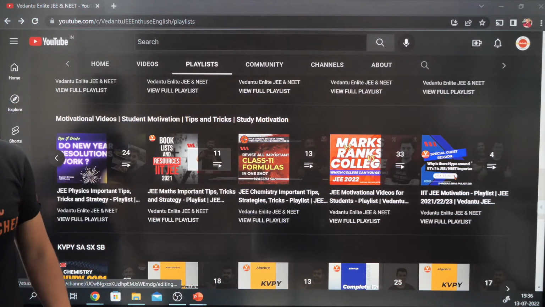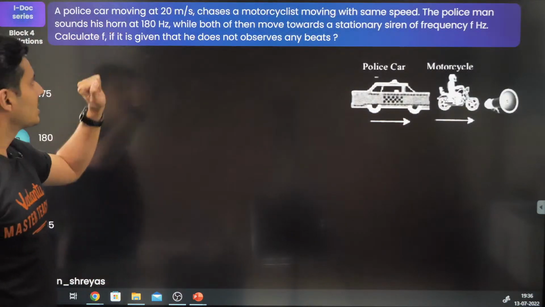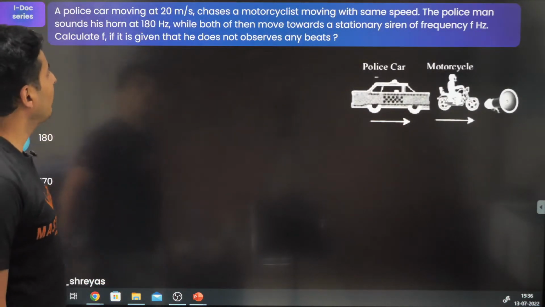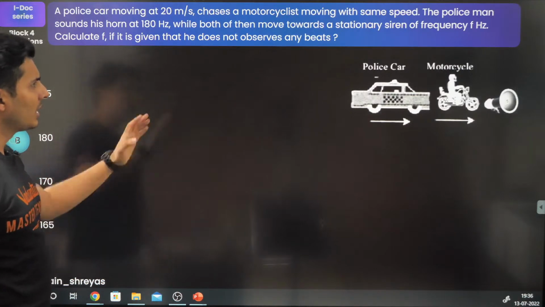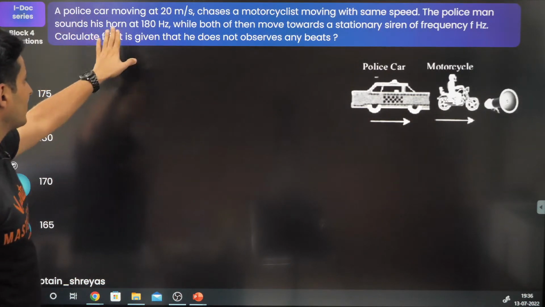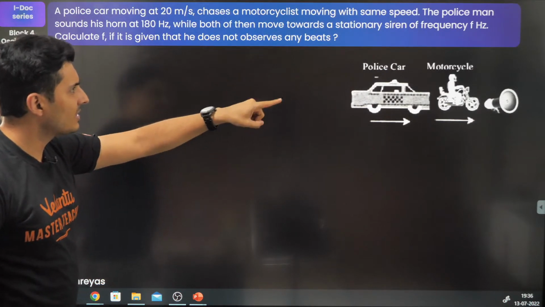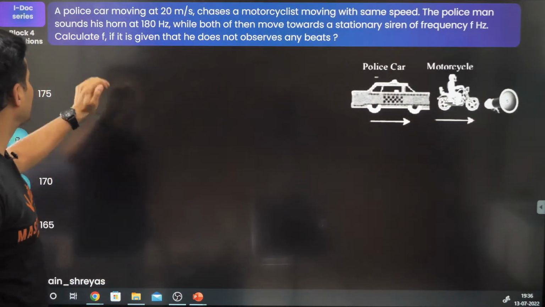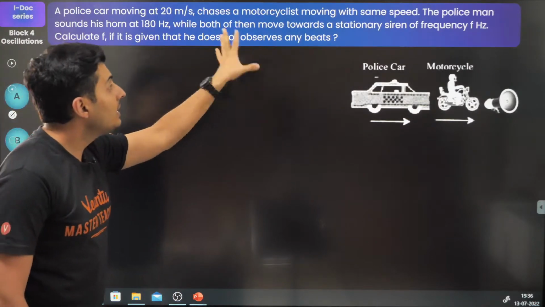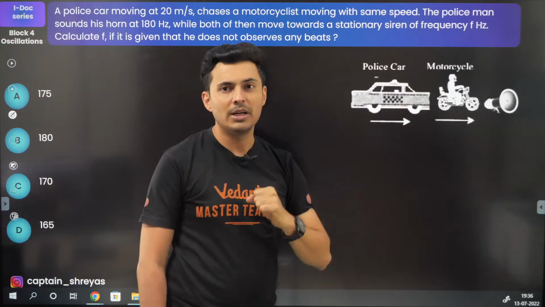Moving on to the next one. A police car moving at a speed of 20 chases a motorcycle moving at the same speed. The police sounds his horn at 180 hertz, while both of them move towards a stationary siren of frequency f hertz. Calculate f if it is given that he does not hear any beats.